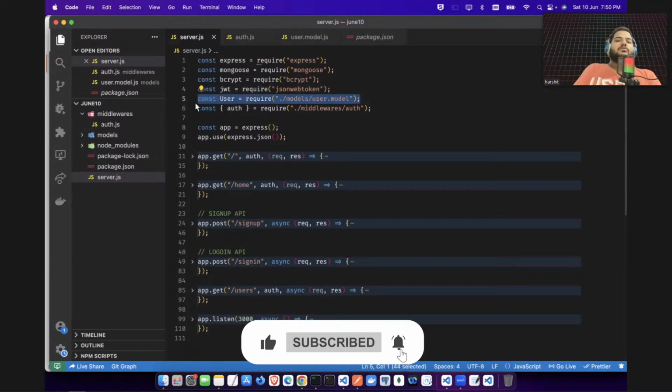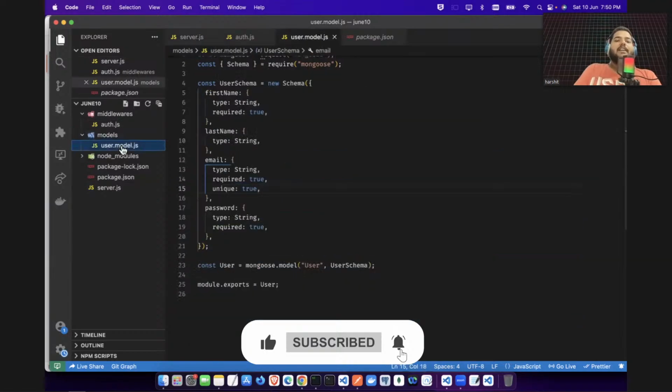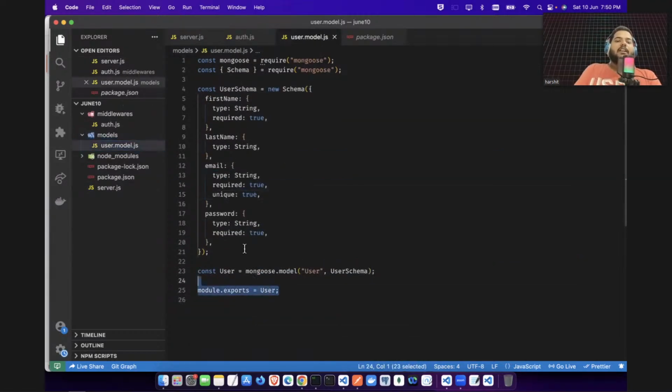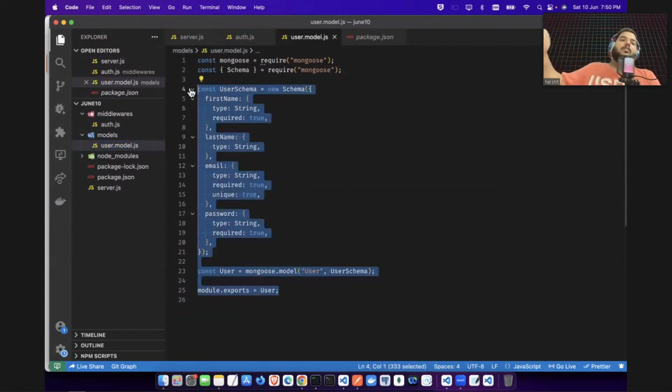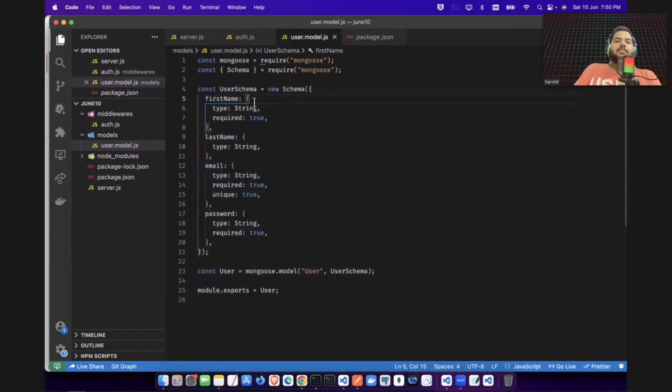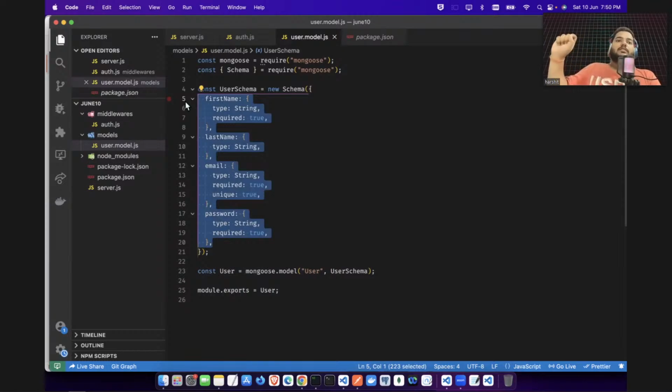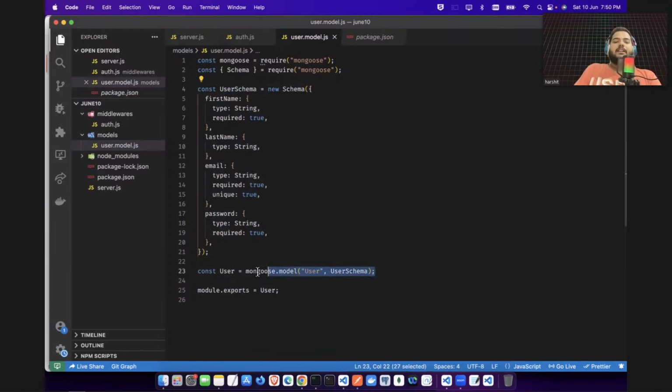Okay, so this is the user model which we have prepared, and this model is very important because you need to tell MongoDB these will be the fields which I want to save in your database. So you want to save first name, last name, email address, password. You need to tell this to MongoDB. So here we have written the user schema, then we have built the model, and then we have exported it.